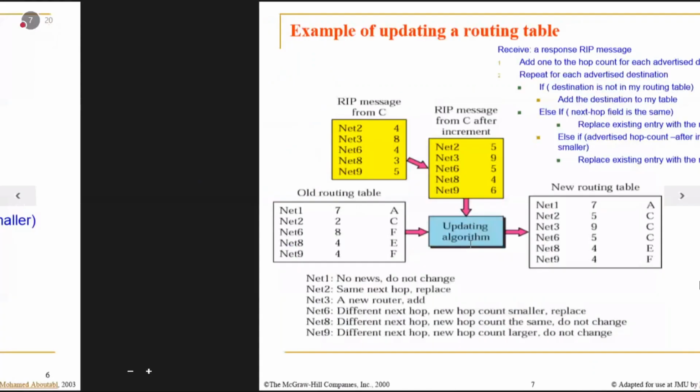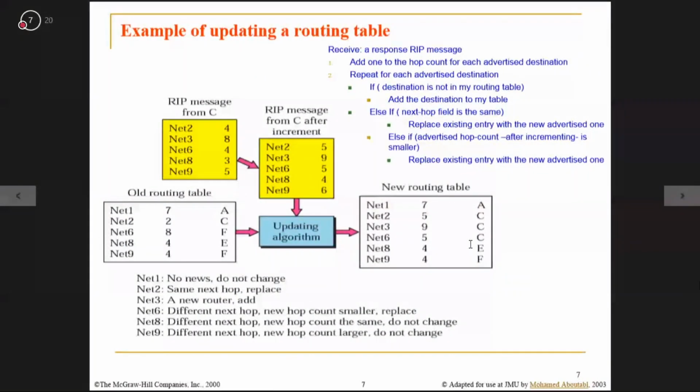So this is the example. Now please see the example very carefully. Here, this is my routing table. You just understand that this is my routing table, and this is the algorithm through which I am updating my routing table, and this is the updated one.